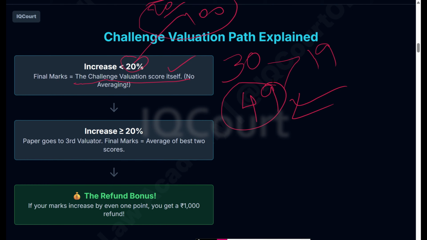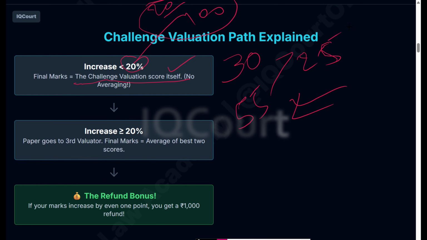If it is more than 20, say you scored 30 and got 55 marks, the difference between these two is 25. If you take it out of 100, it's 25%. Since it is more than 20%, they will send it for a third revaluation. Then the third valuator will give you, take it as, 52.